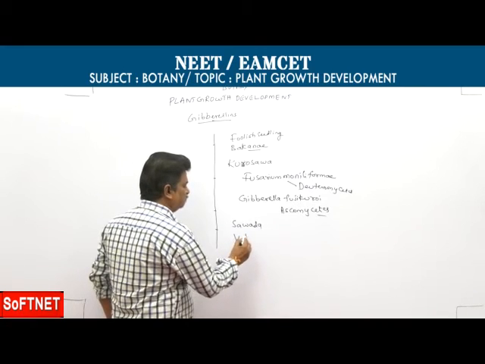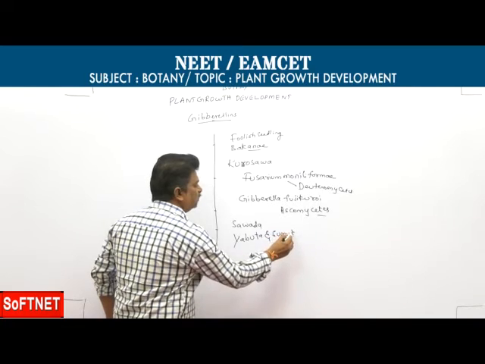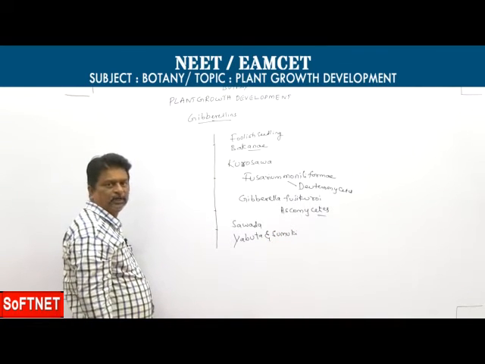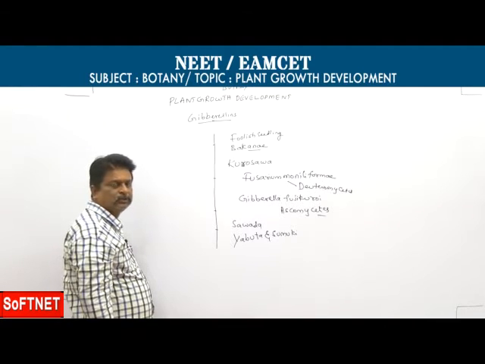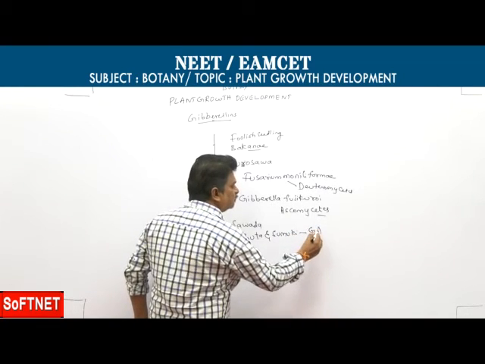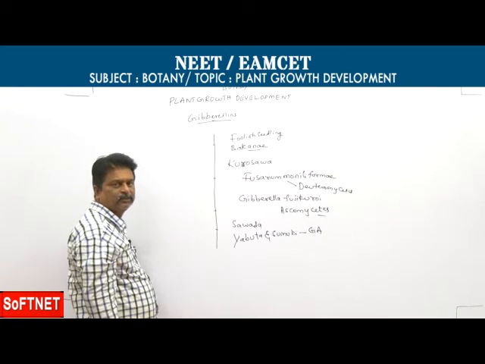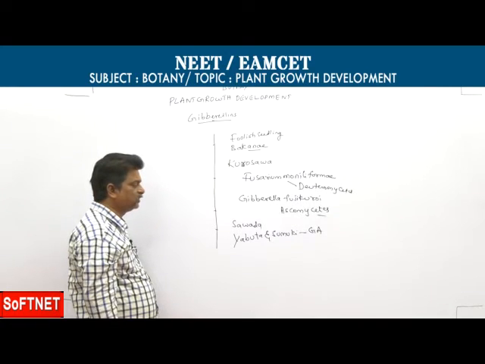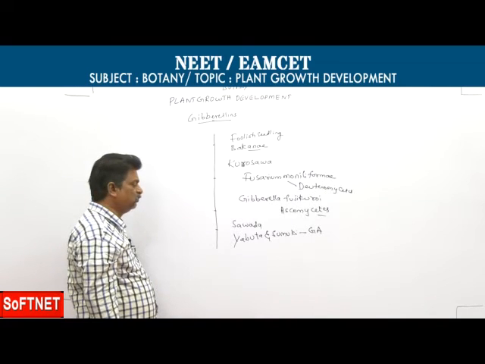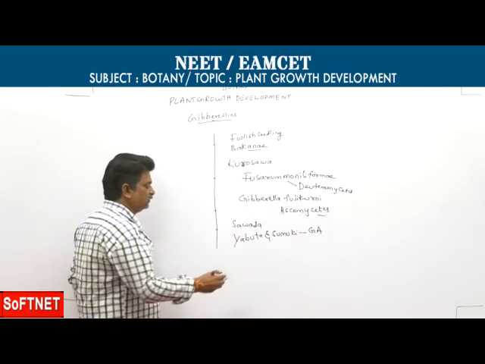Finally, Yabuta and Sumiki isolated this chemical in a crystalline form. For that, they gave the term gibberellic acid. All gibberellic acids contain the gibbane ring, and most gibberellic acids are obtained from fungus.